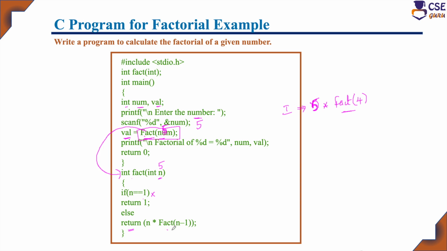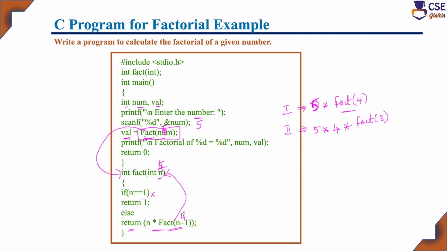Again, with this value 4, the recursive call is made here. Now it will consider n value as 4. It will come and check whether n is 1; the condition fails. It will go to the else part and again implement the concept. So here, in the second recursive call, it will implement 5 into, with n value 4, the formula n into fact of n minus 1. N value is 4 now. N into fact of n minus 1, it will consider it as 3.